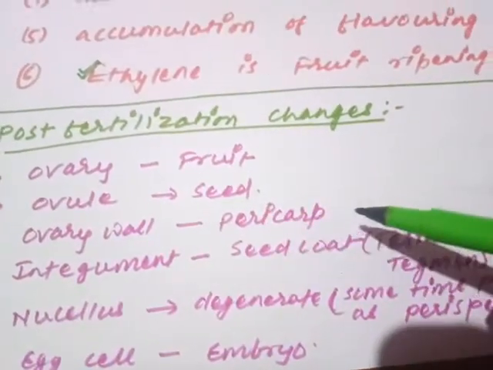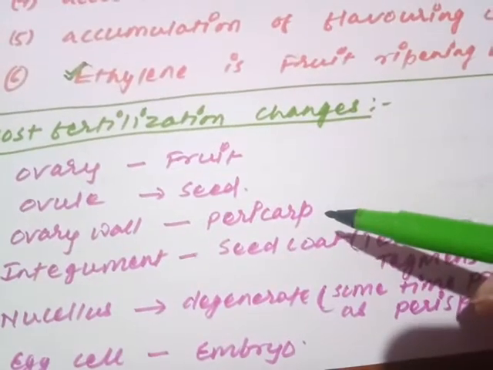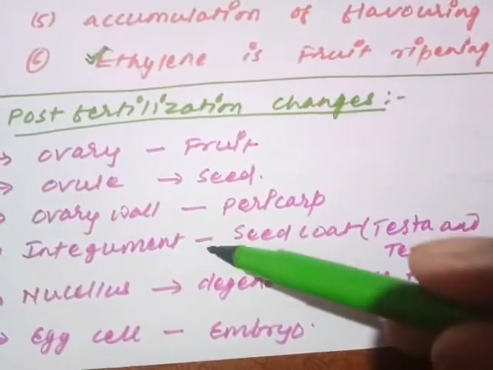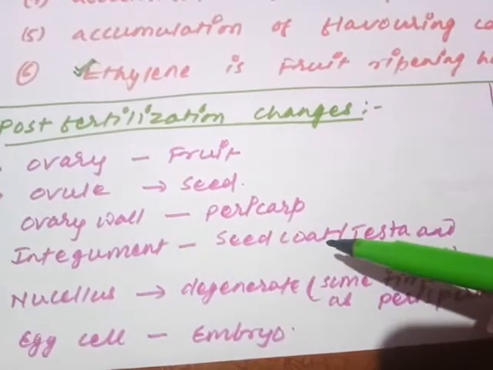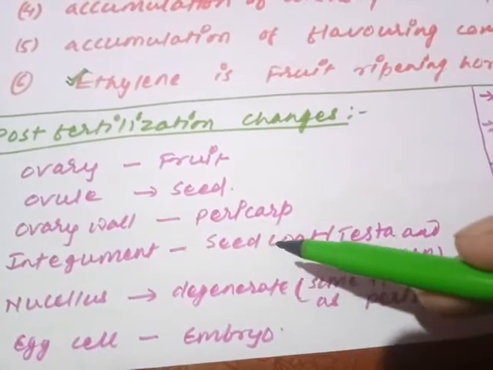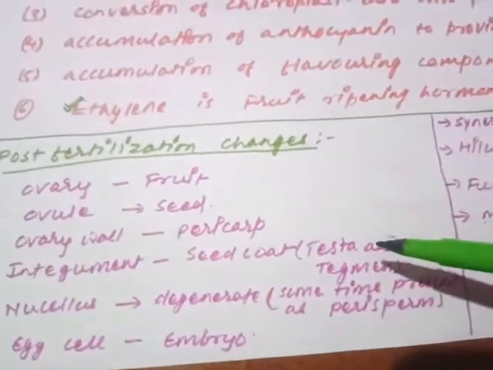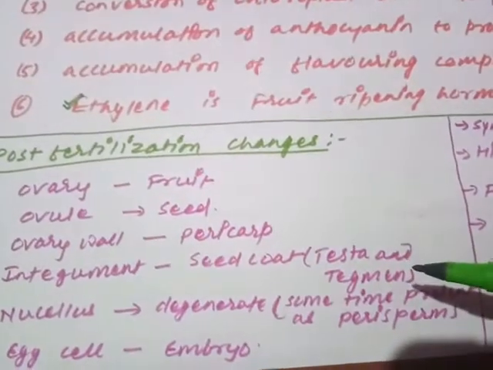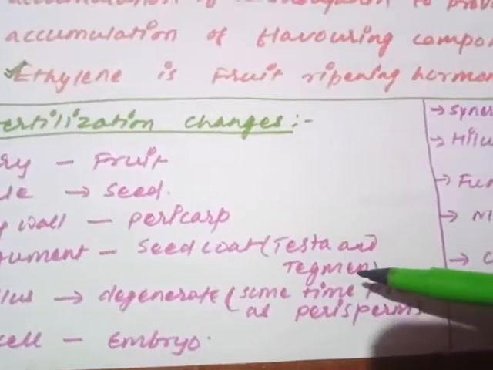The ovarian wall forms the fruit wall, which is called the pericarp. The integument of the ovule converts into the seed coat. You know very well, because the ovule forms the seed. So the external structure of the seed, called the seed coat, is formed by the integument. And you have remembered very well, we have discussed this: the outer integument forms the testa and the inner one forms the tegmen.